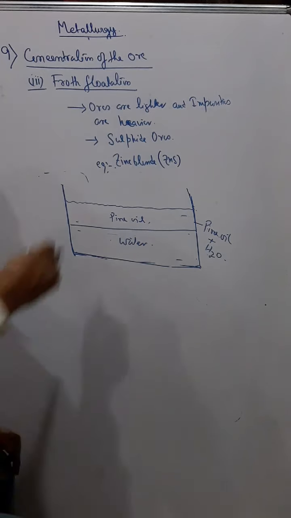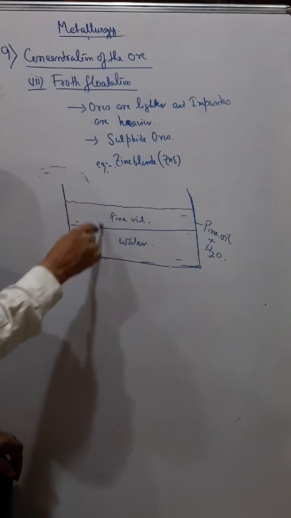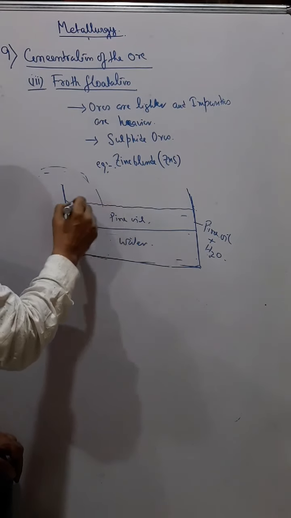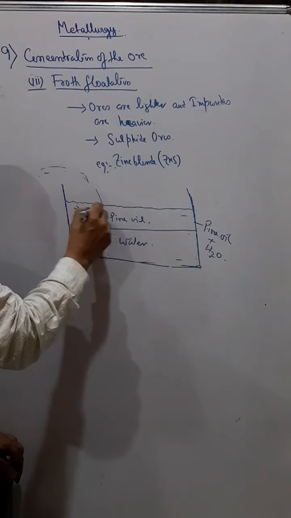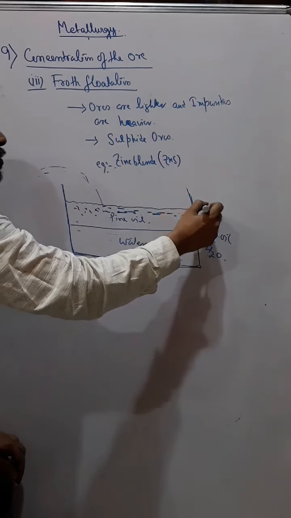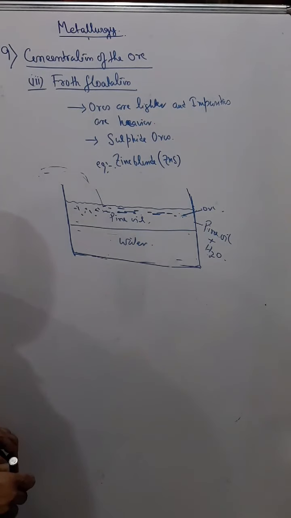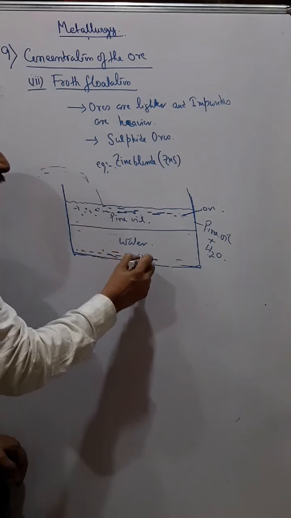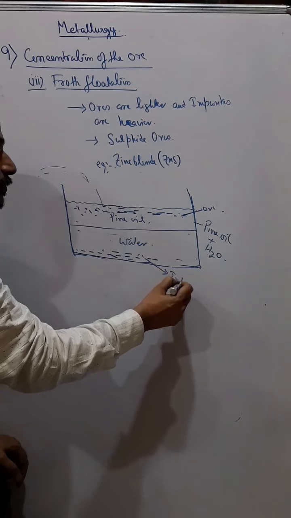Now, when we add the ore in it, the lighter particles float in the pine oil, that is the ore, and the heavier particles sink to the bottom, that's the impurities.